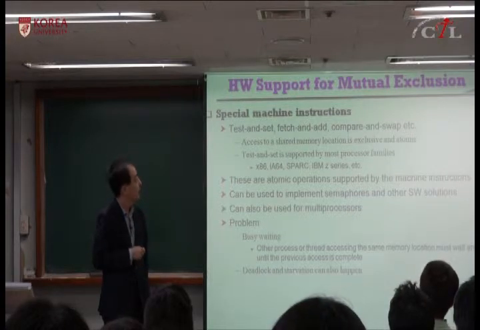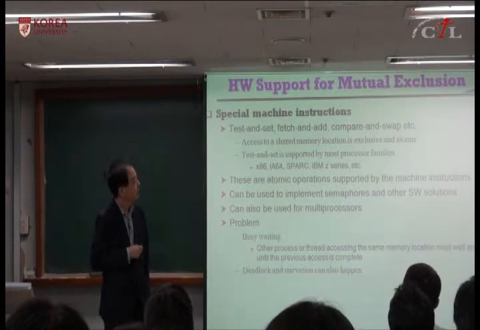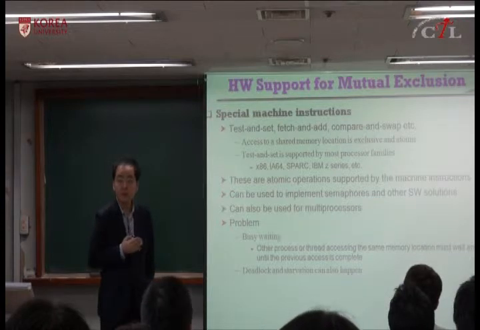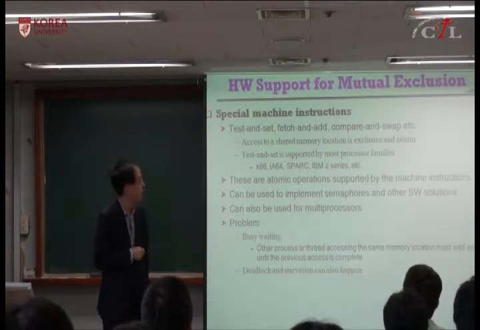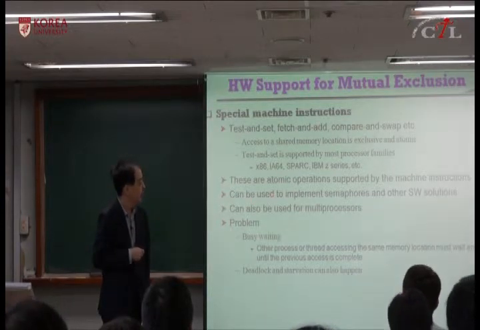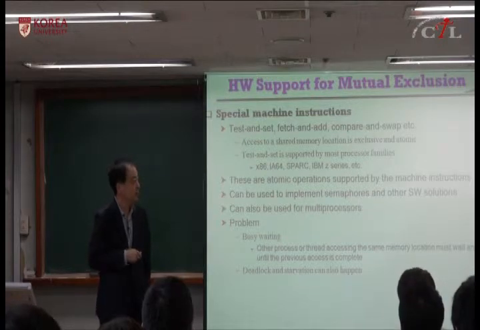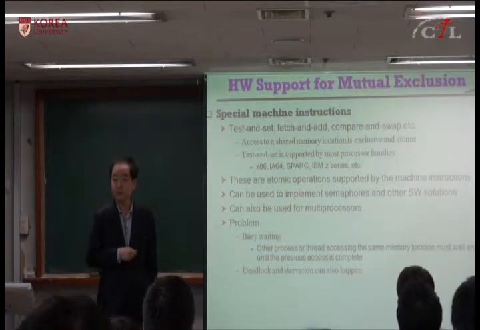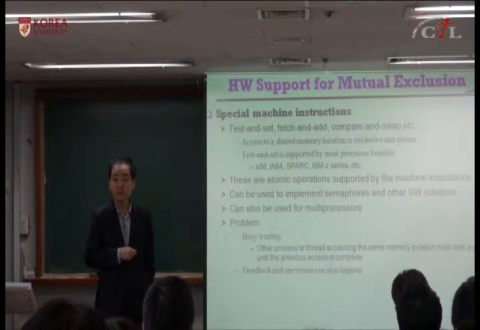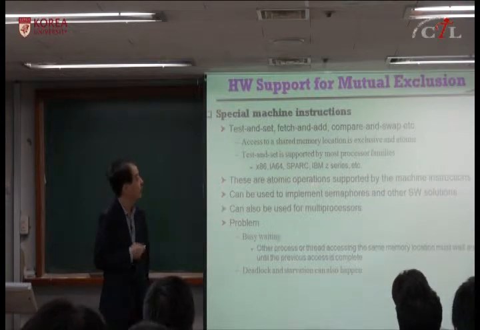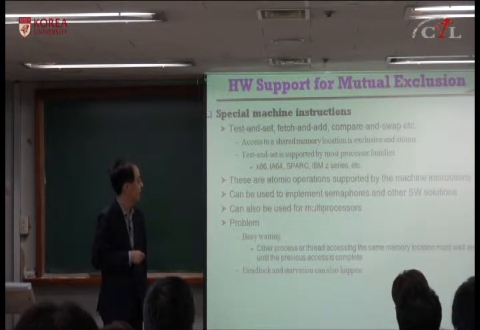So with this instruction alone, you cannot support mutual exclusion directly, but by using this instruction, you can implement semaphores or other software schemes. We will look at some examples later after we discuss some basic background. It can also be used for multiprocessors.